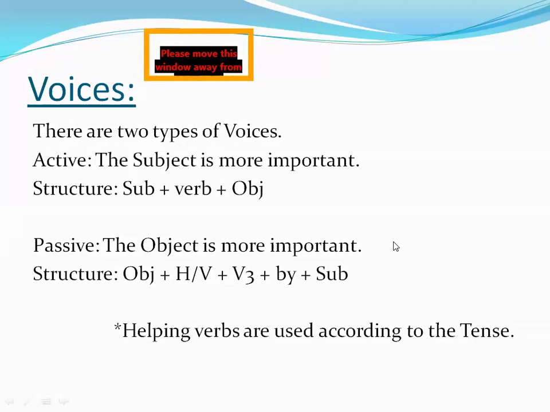I have told you that helping verbs are used according to the tense. जैसे यहाँ पर अगर V1 है तो you have to use all the helping verbs according to the V1. ठीक है. If you have past form over here of verb, then you have to use the past helping verbs over there. Okay, अगर future के हैं तो future helping verb will be over there.